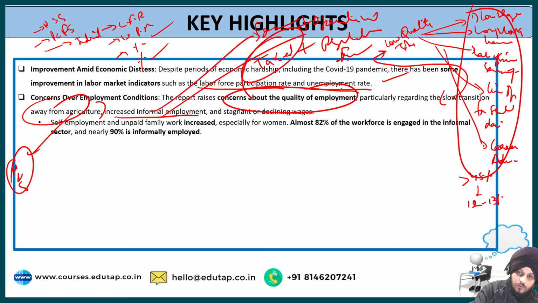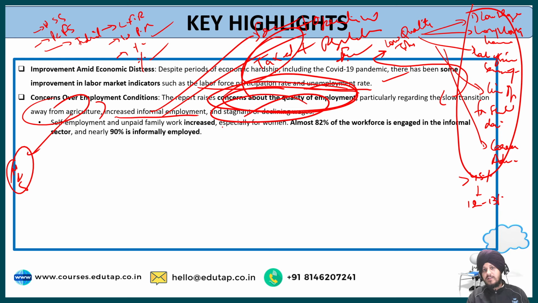And that is also another factor why it raises concerns about the quality of employment, because it has been seen that there has been an increase in informal employment. The third factor is the stagnation or declining wages, which is also another reason for concerns regarding the quality of employment. I hope you are getting the issue, you are understanding the point.